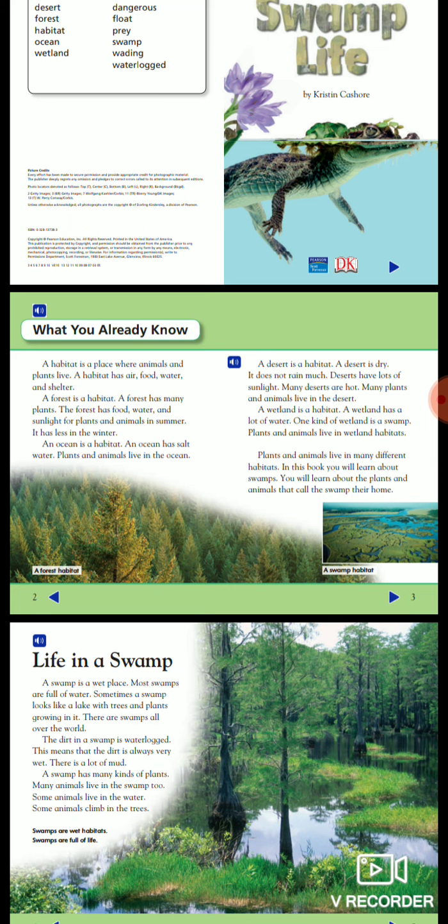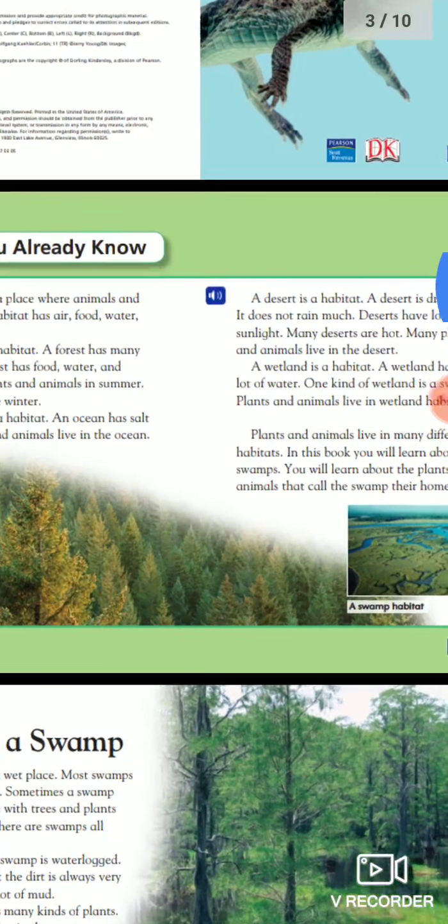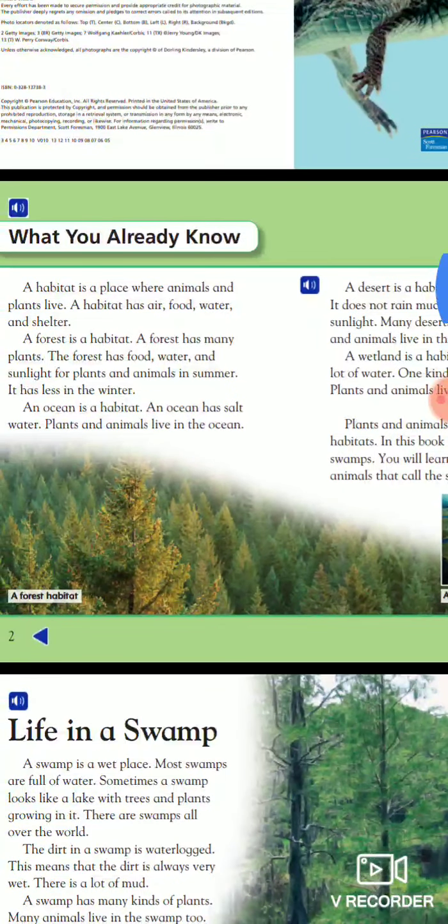Are you ready now? A habitat is a place where animals and plants live. A habitat has air, food, water, and shelter. A forest is a habitat. A forest has many plants. The forest has food, water, and sunlight for plants and animals in summer. It has less in the winter.